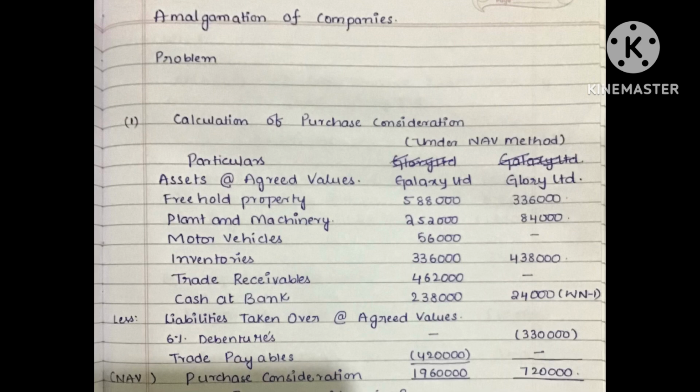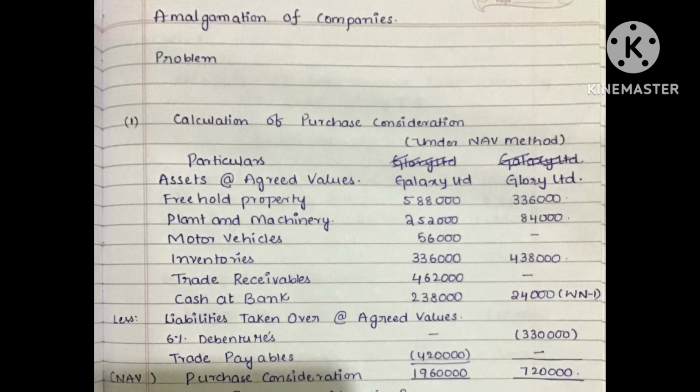And what is the NAV method? This method focuses on valuing the net assets of the target company to determine the amount that the purchasing company should pay to acquire the target company. So let's calculate net asset value. Unless and until they have mentioned in additional information, we shall take the assets and liabilities at book value only.